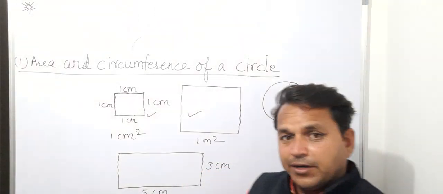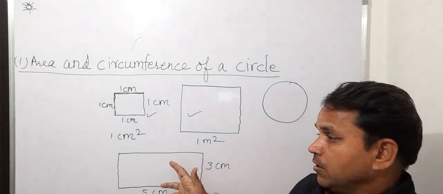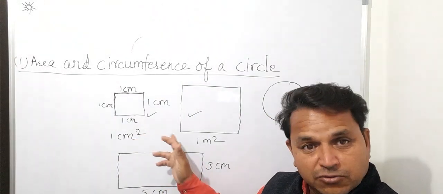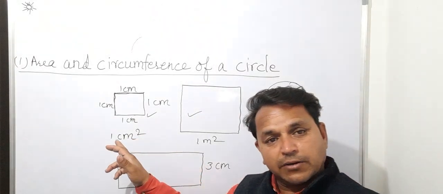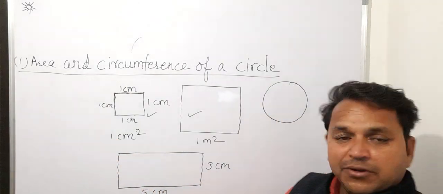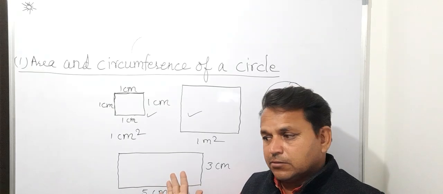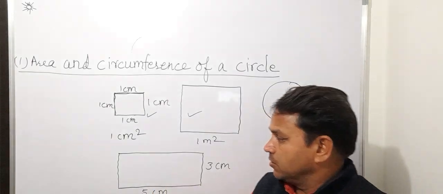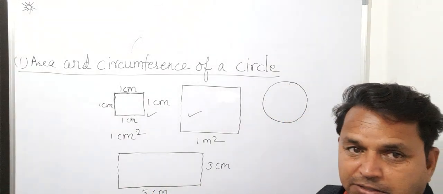So we already know the area will be measured either in meter squares or in centimeter squares. Since its measures are given in centimeters, its area will be calculated in square centimeters.